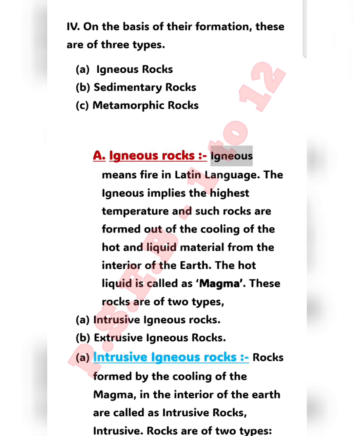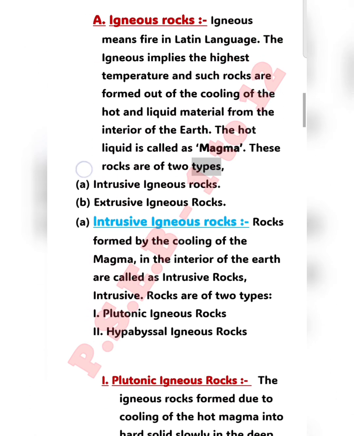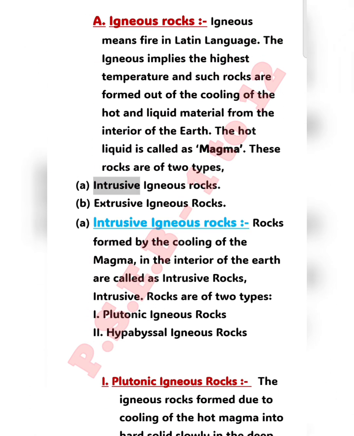Igneous rocks. Igneous means fire in Latin language. The igneous implies the highest temperature, and such rocks are formed out of the cooling of the hot and liquid material from the interior of the earth. The hot liquid is called magma. These rocks are of two types: intrusive igneous rocks and extrusive igneous rocks.